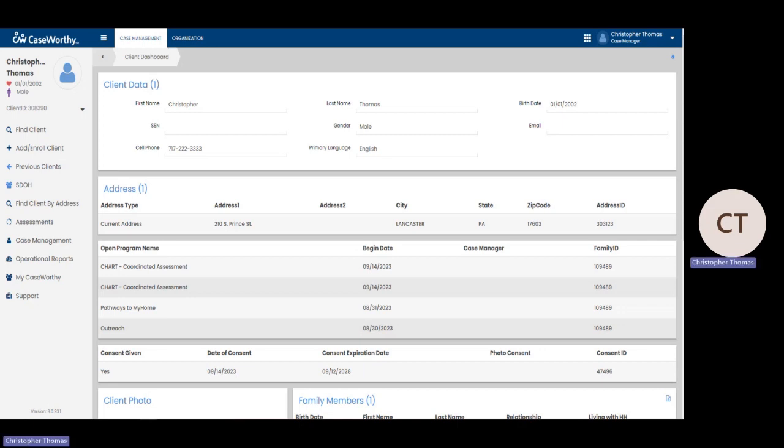But it's very, very important, and the end user agreement does cover this, that we protect the information in this system. So if you're not at your desk, you're stepping away, please log out or lock your computer. Just don't leave a live session of Empower Lancaster open on a computer that anyone could potentially access.